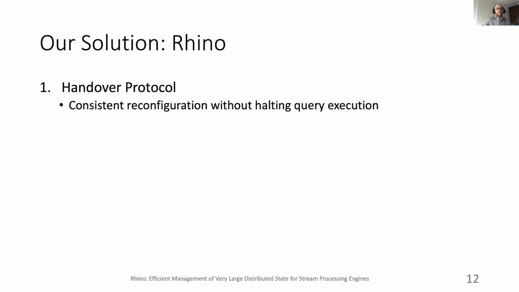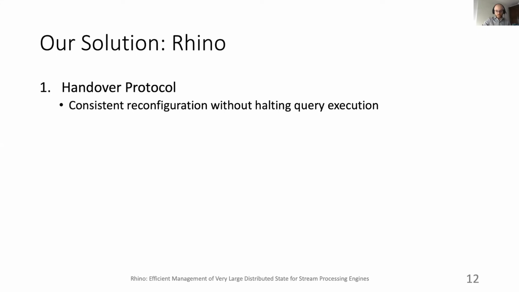Our solution is Rhino. Rhino is a library for efficient reconfiguration of large distributed operator state. What we did was to devise with Rhino a protocol that would enable reconfiguring only a subset of the physical instances of a running query, assuming that their state is periodically checkpointed to a distributed file system. This reconfiguration is consistent, so it doesn't break exactly-once semantics requirements, and it does the reconfiguration without altering the